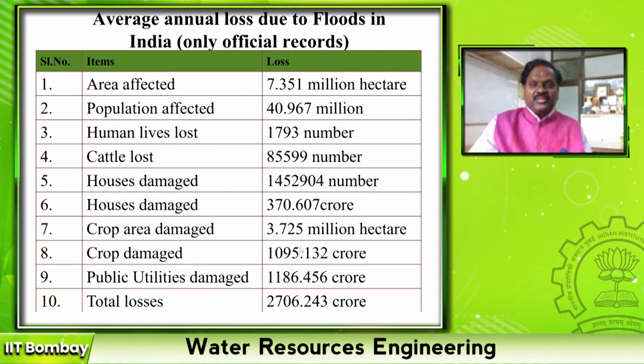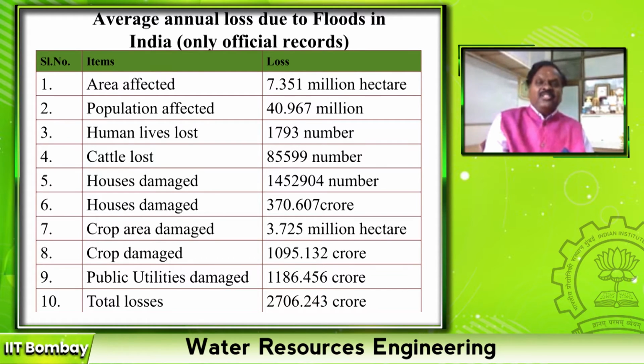Crop damage, right, is almost 3 times the cost of damaged houses. But we come to know more about house damages than crop damages. 1095 crores. Public utilities, right? Infrastructure, electricity, cables, buses, all these things, roads, 1186 crores. So on average every year around 2700 crores is the flood loss as reported by CWC.